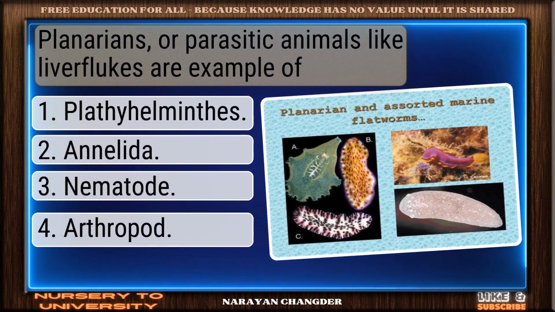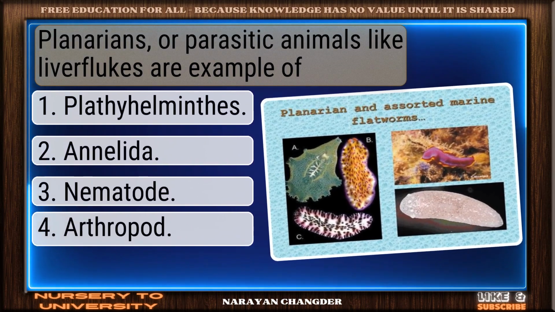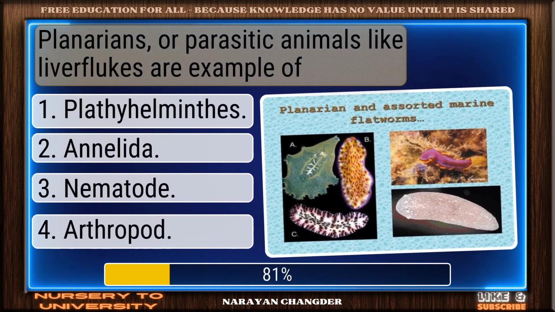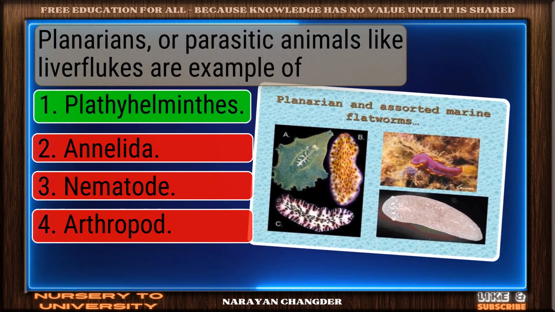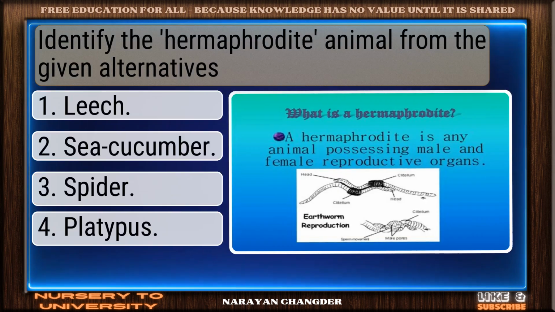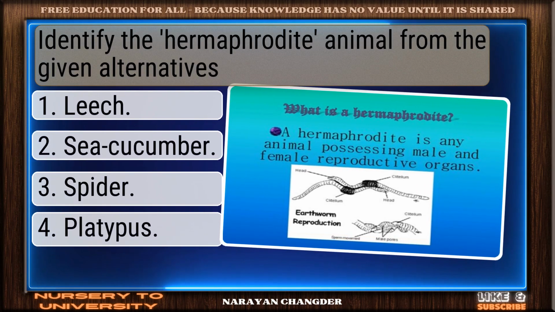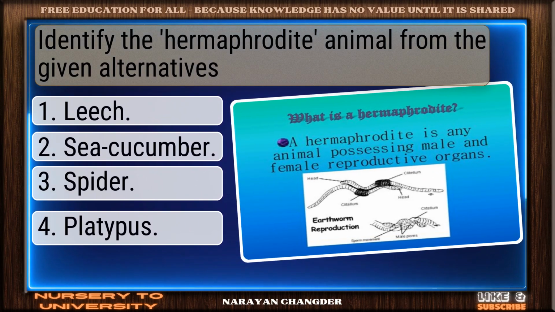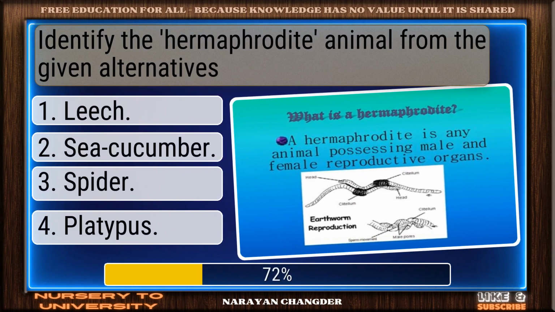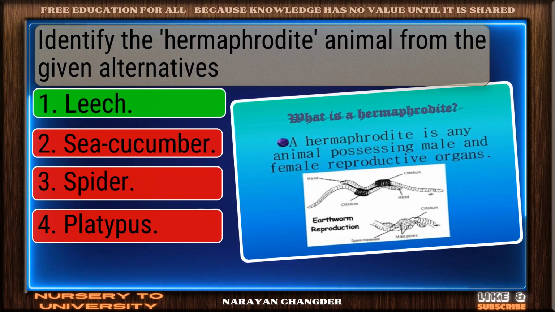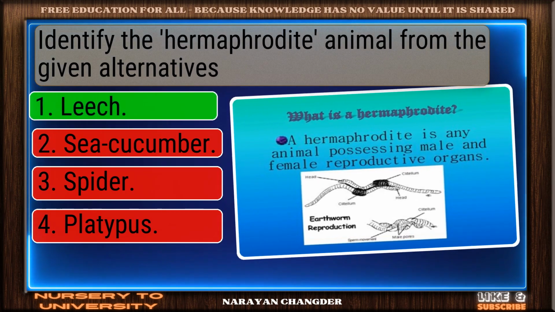Question number 107. Planarians or parasitic animals like liver flukes are examples of. Correct. Platyhelminthes is the right answer. Question number 108. Identify the hermaphrodite animal from the given alternatives. Exactly. Leech makes sense and it is the right choice.